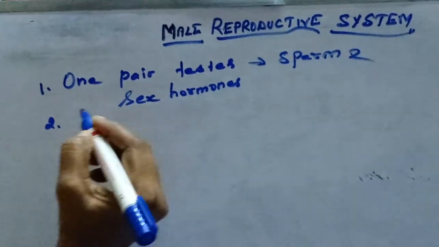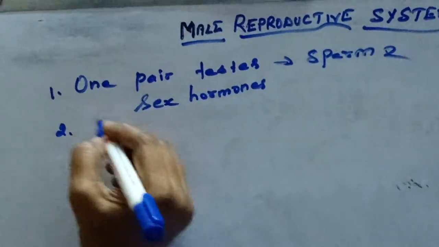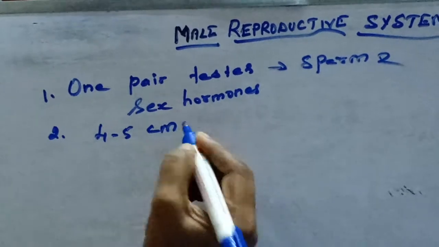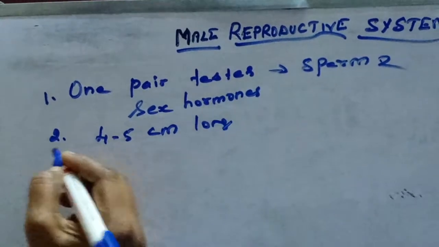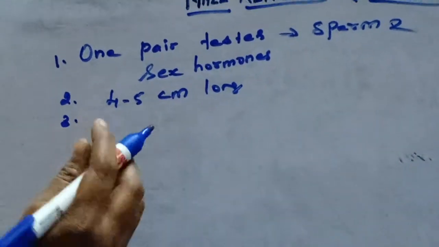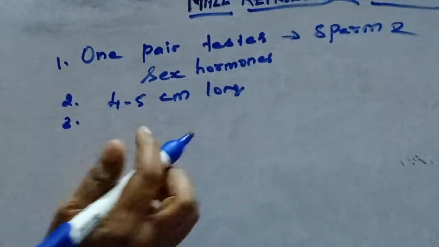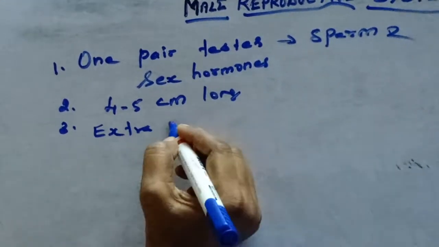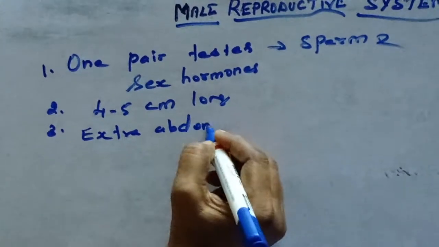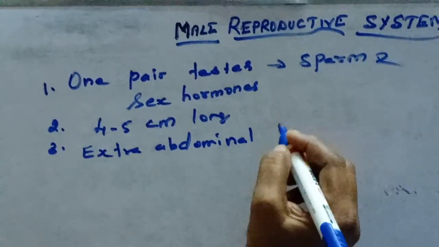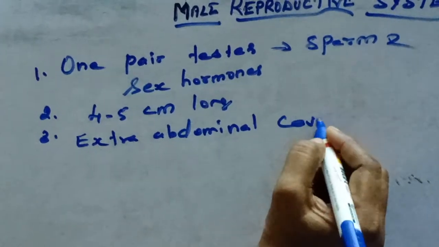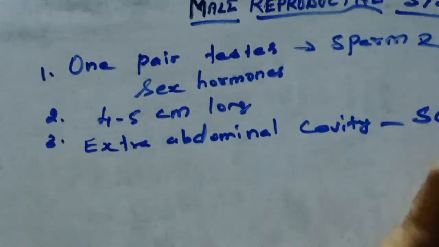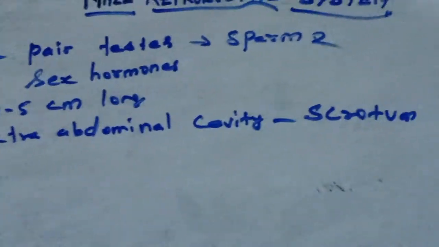It is small in size, 4 to 5 centimeter long. Where are the testes located? The testes are located in the extra-abdominal cavity, in a bag-like structure that is called scrotum.